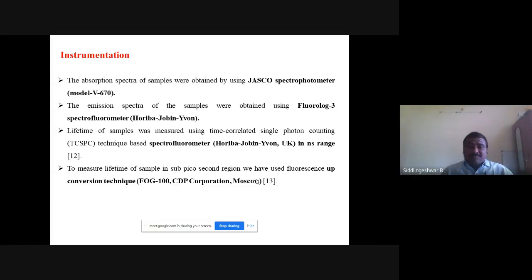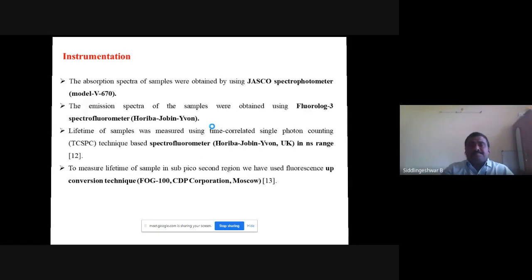And I have measured the lifetime of the samples using a TCSPC instrument, that is a time-correlated single photon counting system, a spectrofluorometer from Horiba Jobin Yvon, UK. It is in the nanosecond range. In some of the molecules, the lifetime was very low, in the picosecond to femtosecond range. So I have used the fluorescence upconversion technique there, in BARC only, whose model is 400 CDP correlation, which is from Moscow.